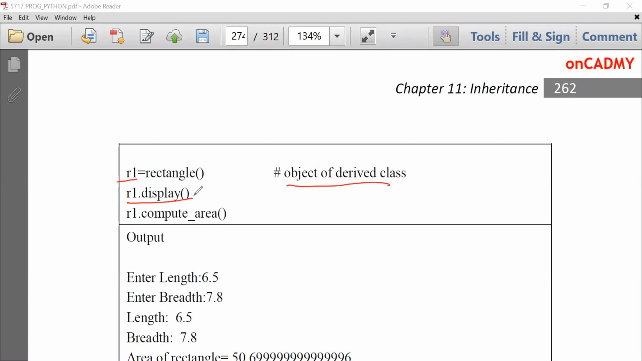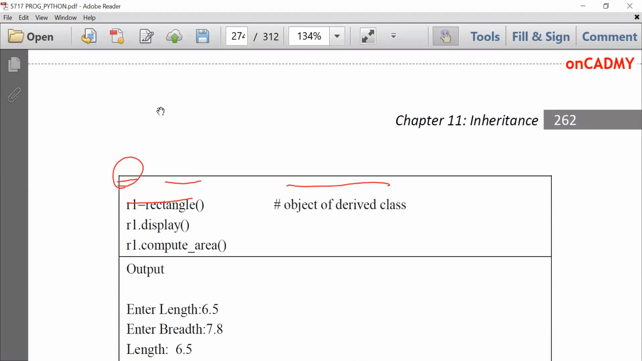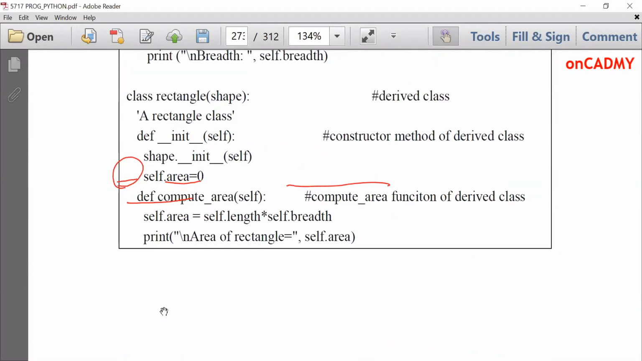r1.display. First of all, let's understand what will happen when this object is created. r1 is equal to Rectangle. Then the __init__ method of this Rectangle class will be called, and the control will go over here, def __init__, where it will call the constructor of the base class.